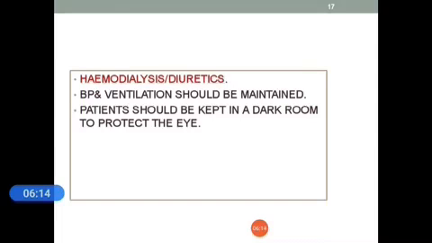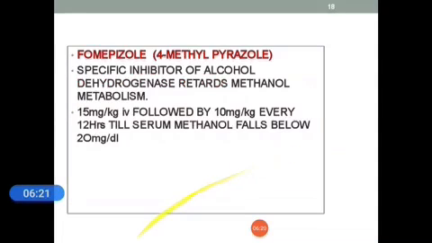Hemodialysis or diuretics, BP or ventilation should be maintained. The patient should be kept in a dark room to protect the eye. Fomepizole is a specific inhibitor of alcohol dehydrogenase. This retards the methanol metabolism. It is mainly administered 50 mg IV followed by 10 mg every 12 hours till the serum ethanol falls below 20 mg.